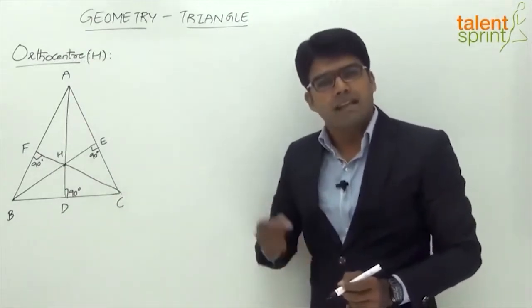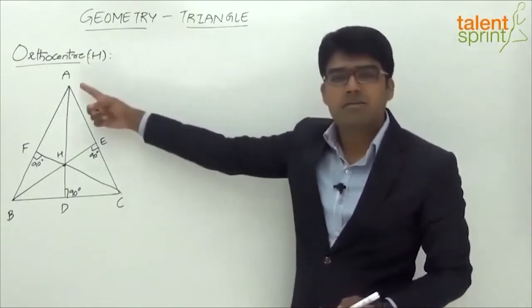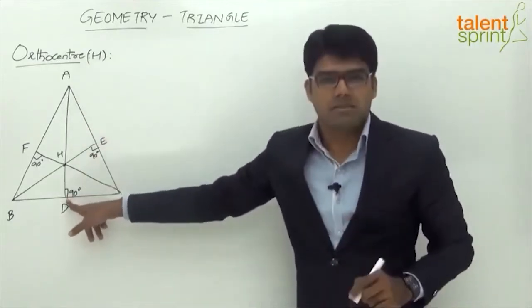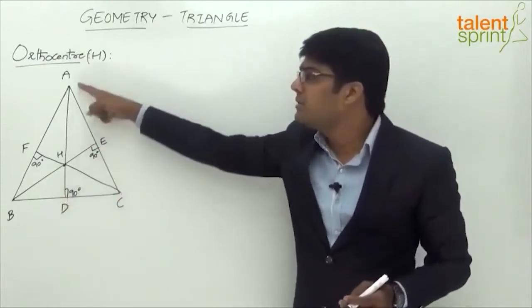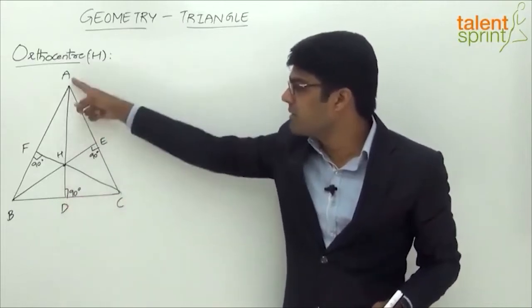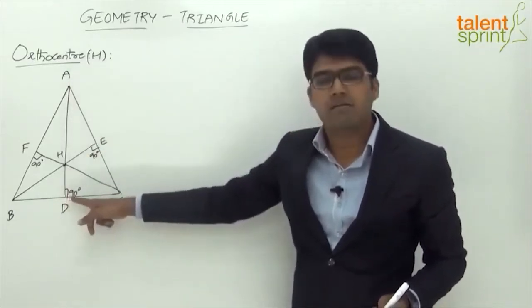An altitude is a line which is drawn from the vertex of a triangle to the opposite side such that it makes an angle of 90 degrees with the opposite side. Or in simple words, altitude is a perpendicular which is drawn from the vertex to the opposite side. So from the vertex to the opposite side, perpendicular, making an angle of 90 degrees.